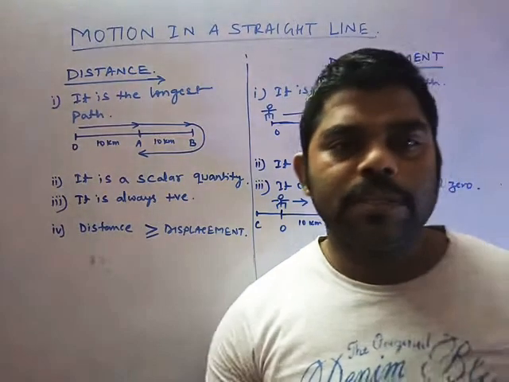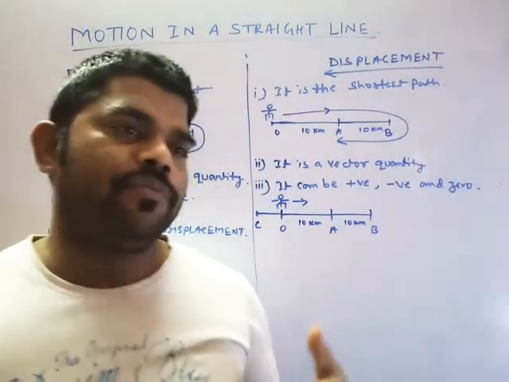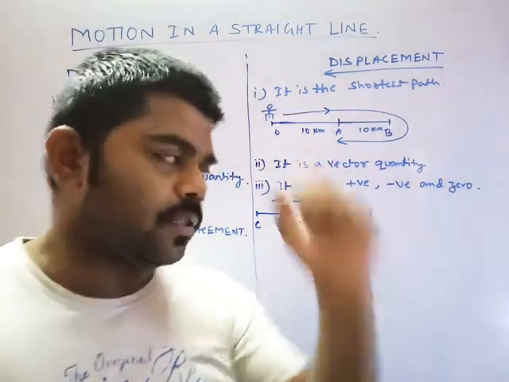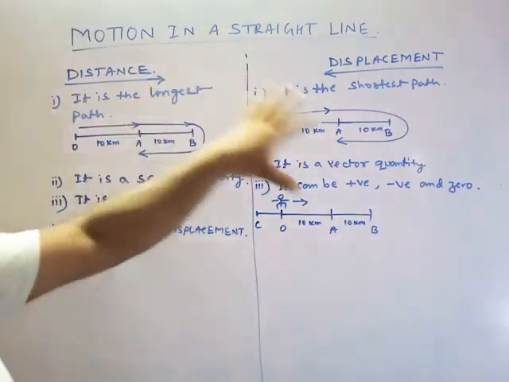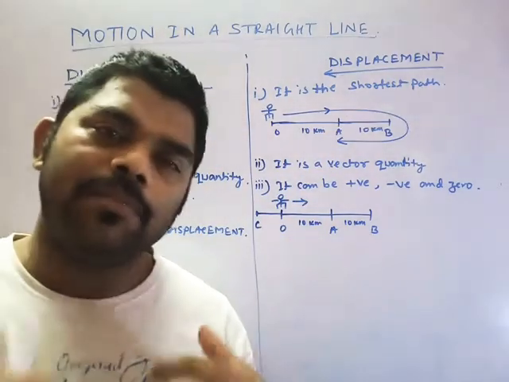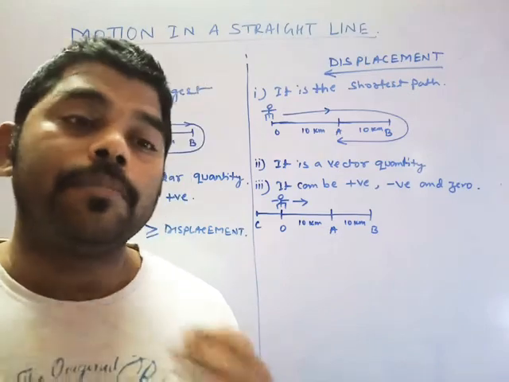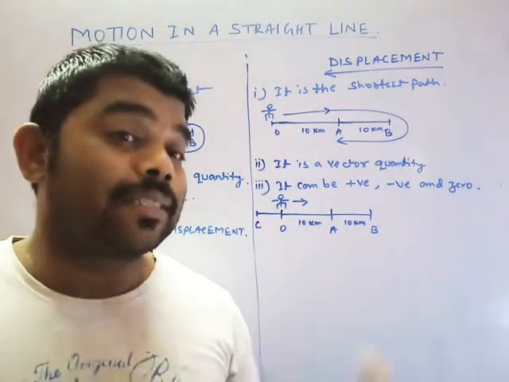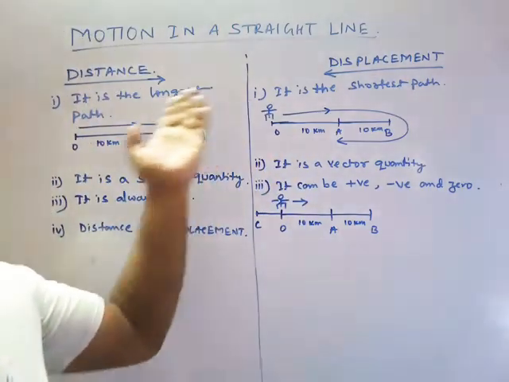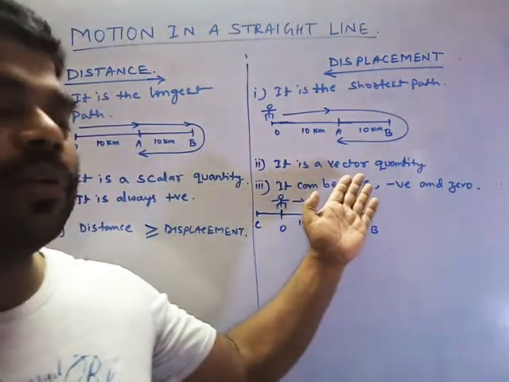Whenever you change the position from one point to another, definitely you cover some distance or displacement. When we cover distance or displacement, the terms are the same, but their magnitude is sometimes different. Why is it different? Because one is a scalar and the other is a vector quantity.